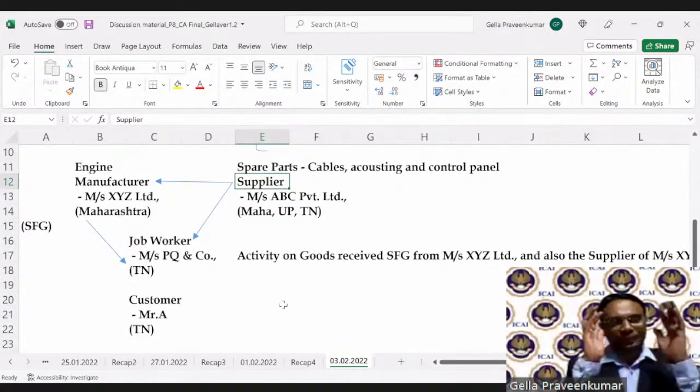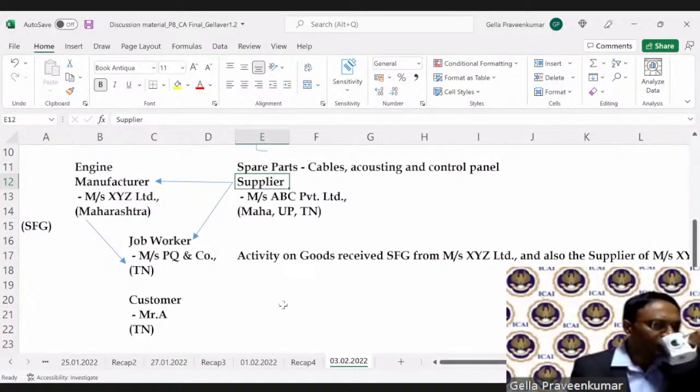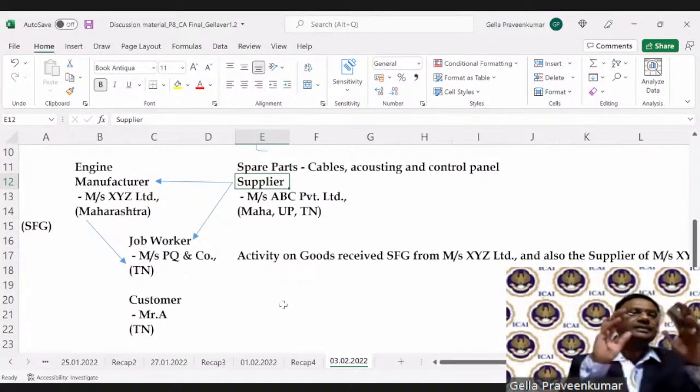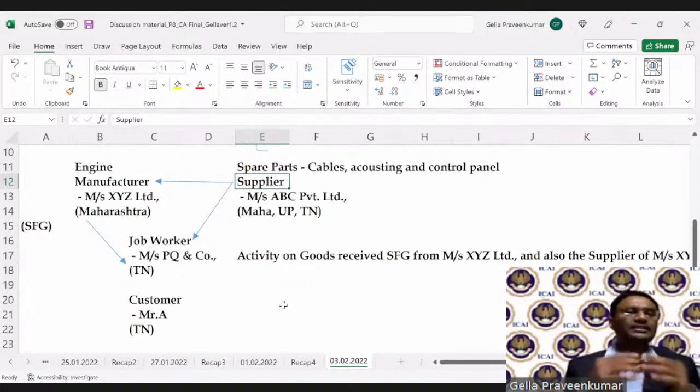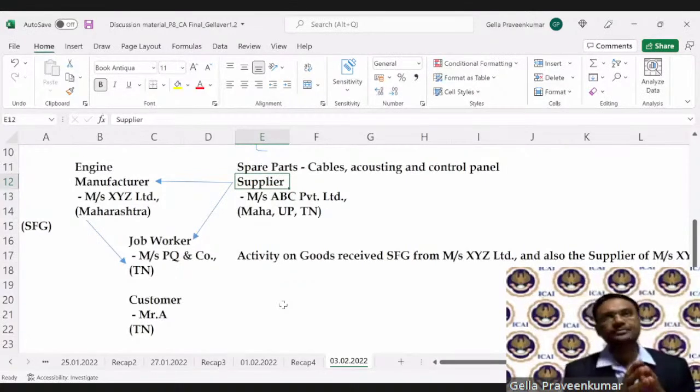Now, let's assume this business model. I am giving this example. Don't read theory as a theory. From this theory, what is the business model which comes to me? What is the business model we have to learn? Why was this provision brought in? How can I fine-tune this process to my business requirement?